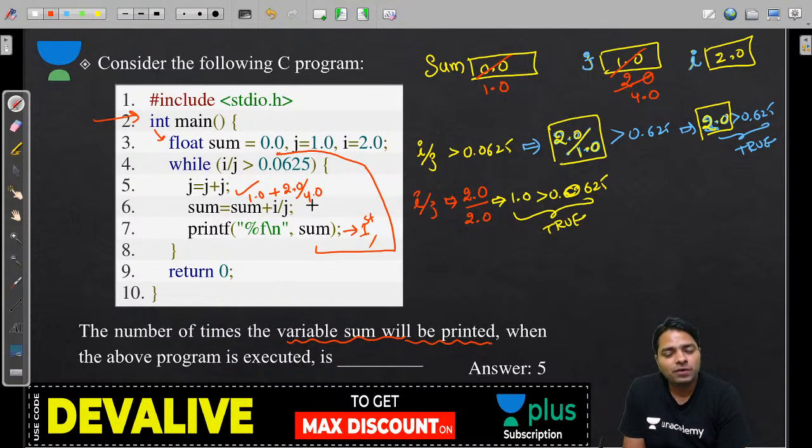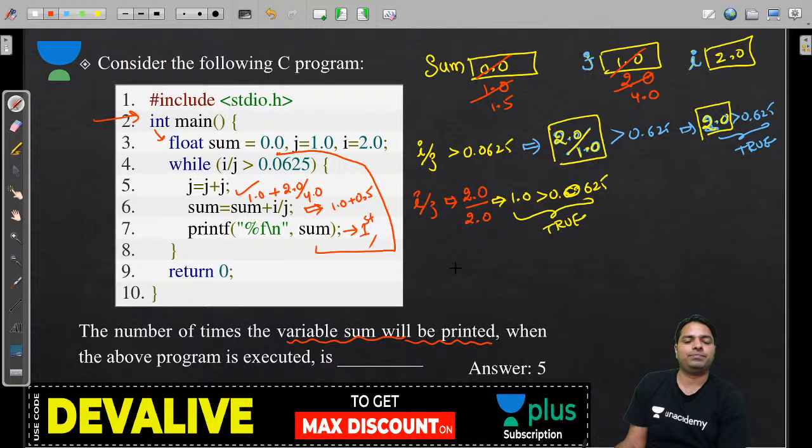So 1.5 is going to be stored in sum, guys. 1.0 plus 0.5. So I will call it 2 by 4 is a 1 by 2, 1 by 2 is a 0.5. So you will get total 1.5. Now sum value is second time printed. That first time was 1.0, now 1.5. That's okay. First, second printed.